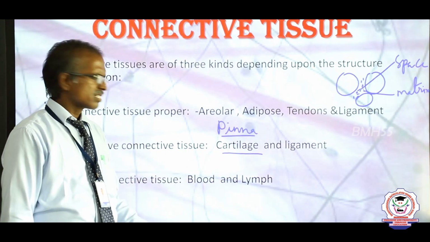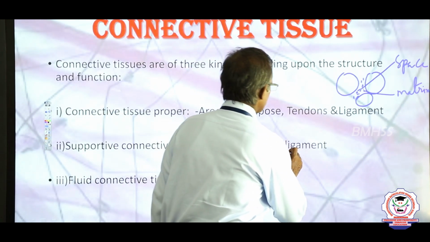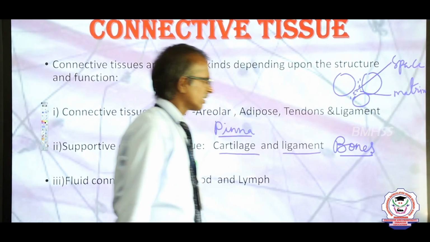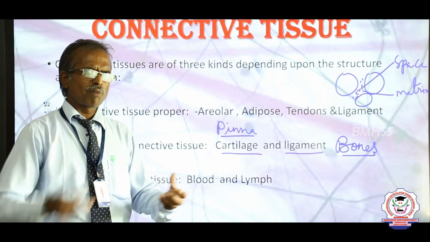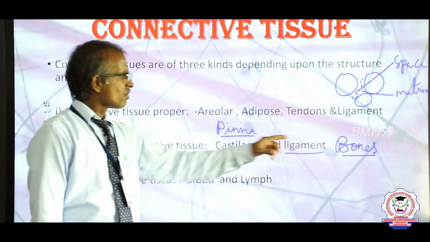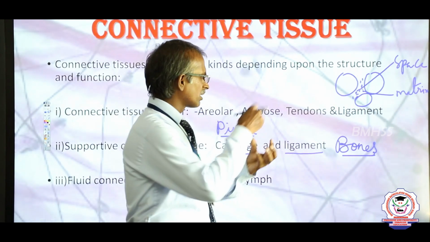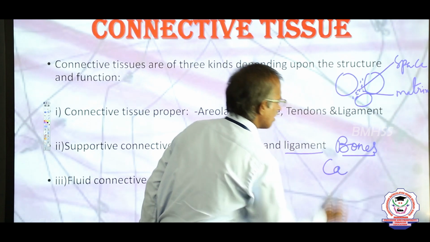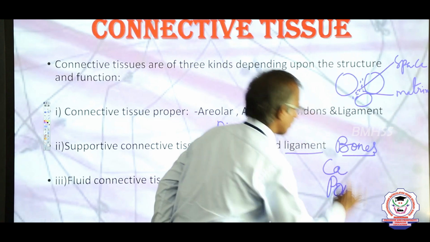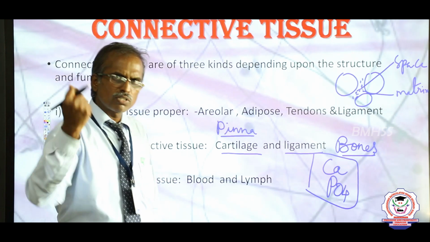This is cartilage, a flexible structure. Then next is bone. Bones are very tough structures, and one bone is bound to another bone by means of ligaments. Bone is much harder than cartilage because of the deposition of calcium mineral, Ca, and phosphate, PO4. These two minerals are deposited in our bone, which gives maximum protection to the body.